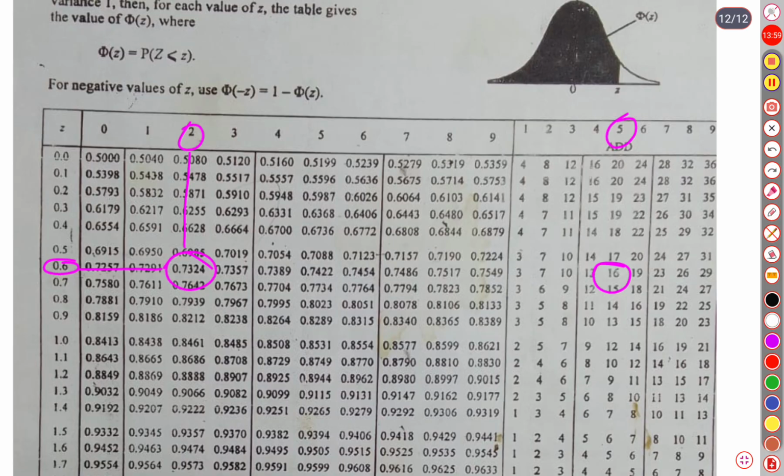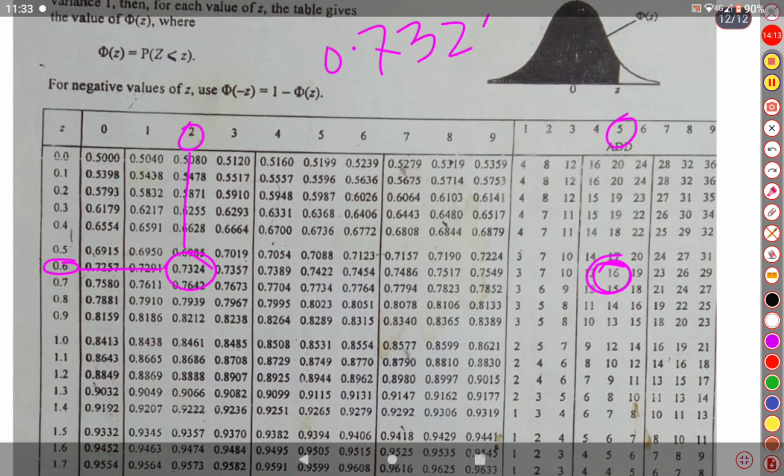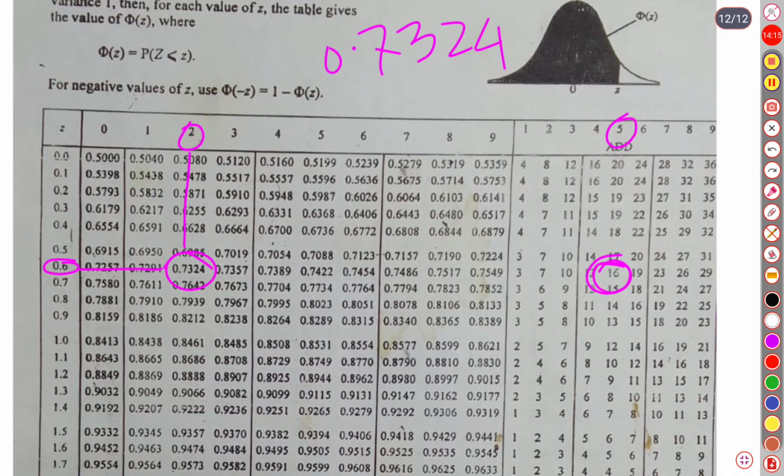The value is 0.7324, to which we add 16, and it becomes 0.7340. So the first probability is 0.7340.